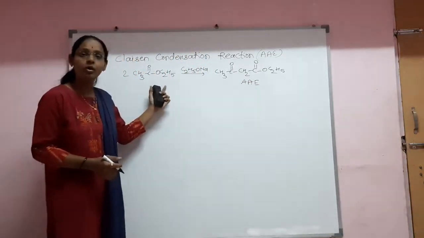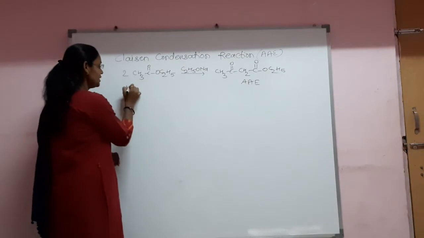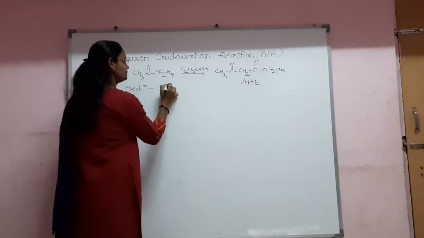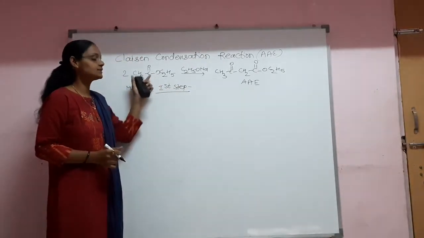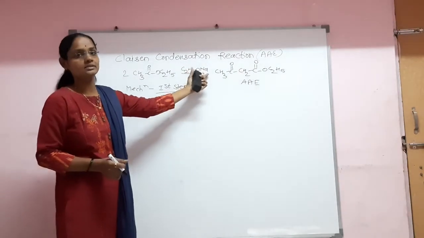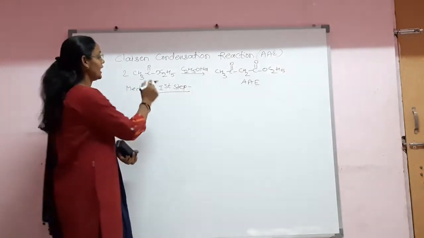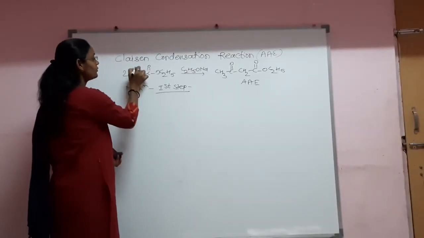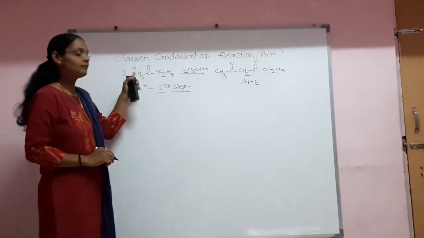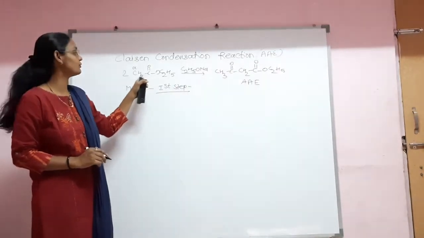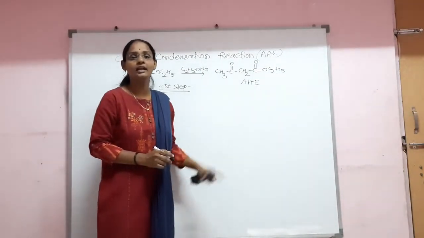Now the mechanism of this reaction can be carried out in two steps. In the first step, one molecule of ethyl acetate reacts with a strong base such as sodium ethoxide. The strong base abstracts a more acidic proton from the carbon which is near the carbonyl group. Therefore, it is considered the alpha carbon, and the protons on that alpha carbon are more acidic, so these protons are abstracted by the base, and hence a carbanion is generated.